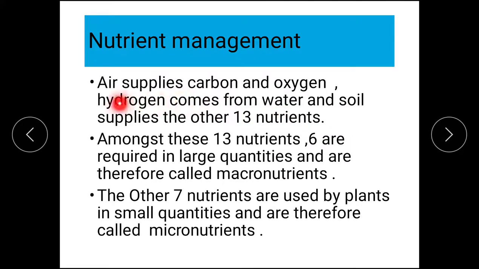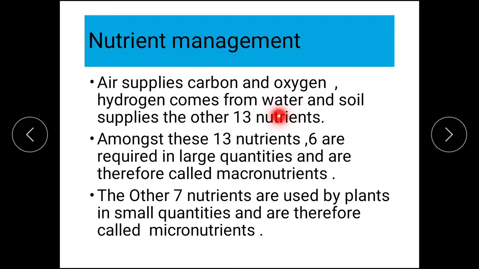Important objective question: Air supplies dash and dash. Plants get dash and dash from air. Answer is C. Air has carbon dioxide. So from air, carbon and oxygen are obtained by green plants. Hydrogen comes from water. H2O, we know that.